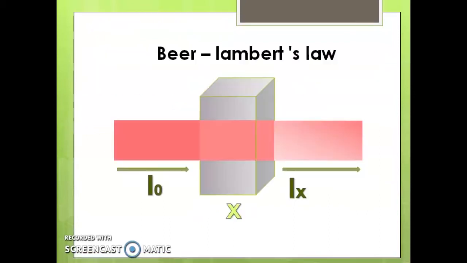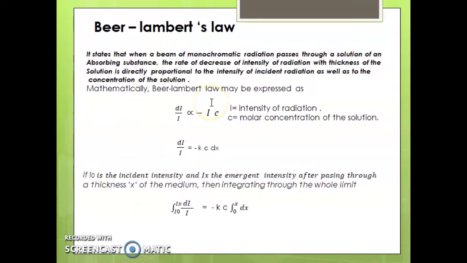I0 is the intensity of incident radiation.